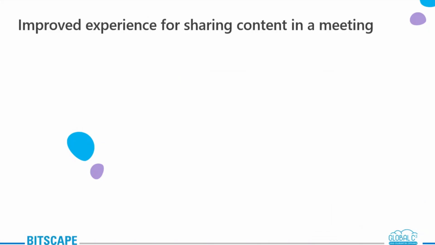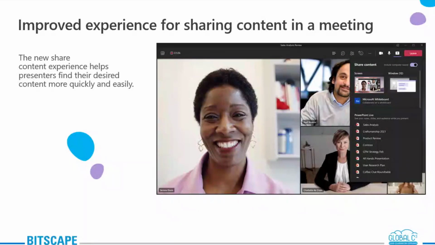Next one is the improved experience for sharing content in a meeting. Okay, so lately the new share content experience is helping the presenters find their desired content very quickly and easily. So how that works out is that windows are consolidated into a single bucket to provide a very concise view, and also all PowerPoints are automatically organized to present with PowerPoint Live. All you need to do now is focus on the content of what you are sharing instead of rummaging through to find the correct content to share in your meeting.